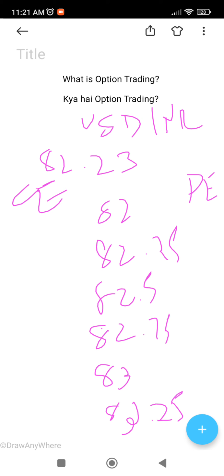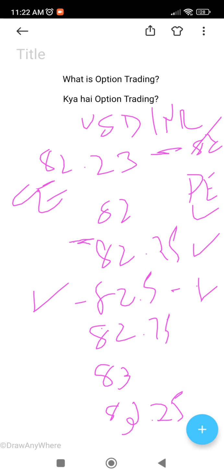Okay, now if you see here, the current price is somewhere here. And if you feel, hey, from the current price, it might go to 82.5 and above by next week, then you choose weekly options. In weekly options, 82.5, if you feel it will go above 82.5, then you have to buy weekly CE. If you feel no, the price is going to go low, then you can buy 82.5 PE, 82.25 PE, or even 82 PE, if you feel that, hey, no, by next week the price will fall down further.